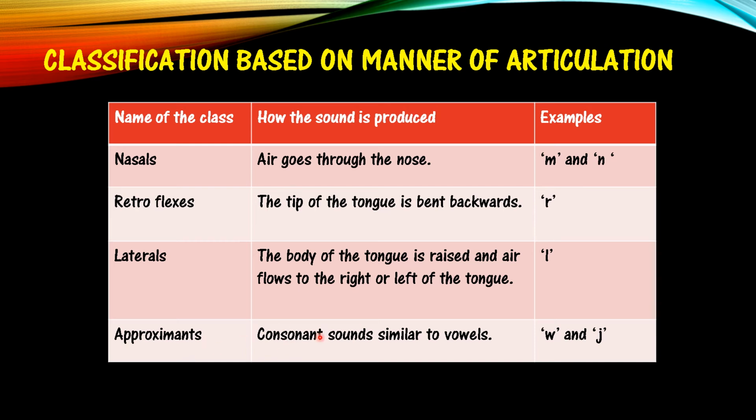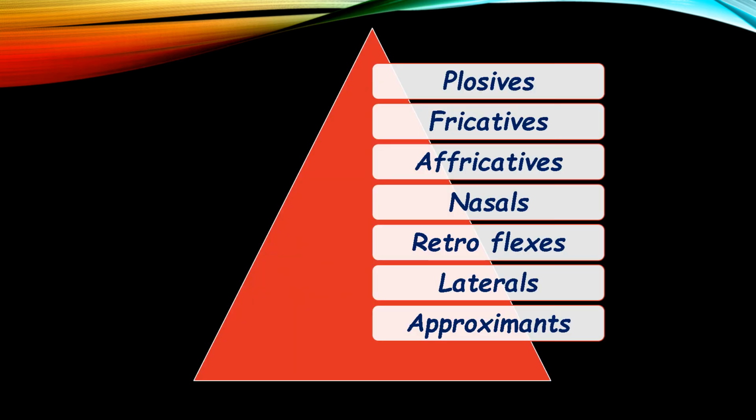What are approximants? They are consonant sounds which are similar to vowels. Example W, J. So that is the classification based on manner of articulation: plosives, fricatives, affricatives, nasals, retroflexes, laterals and approximants.